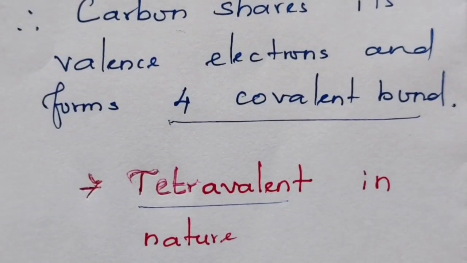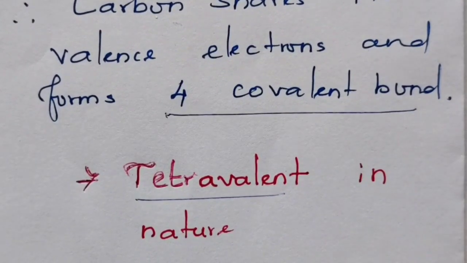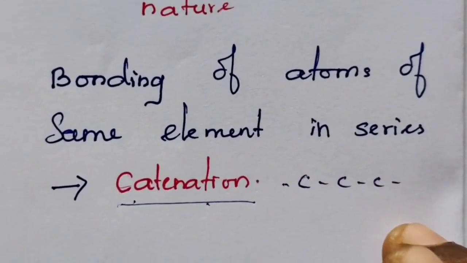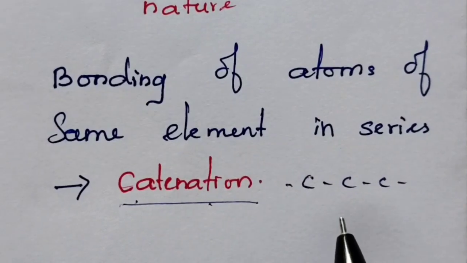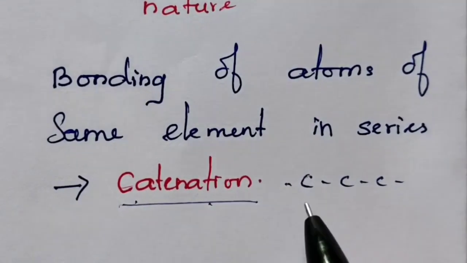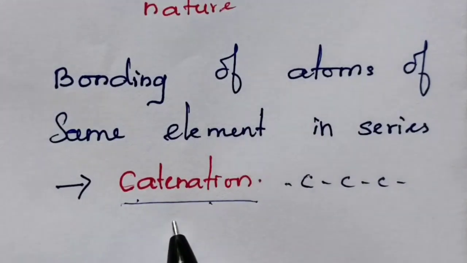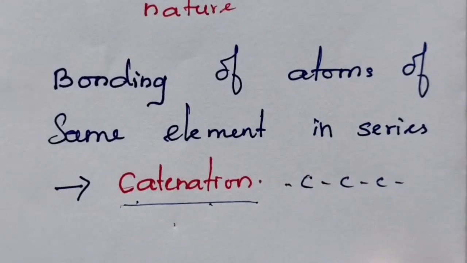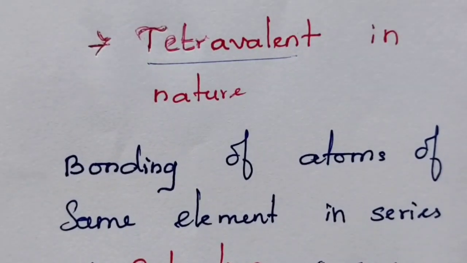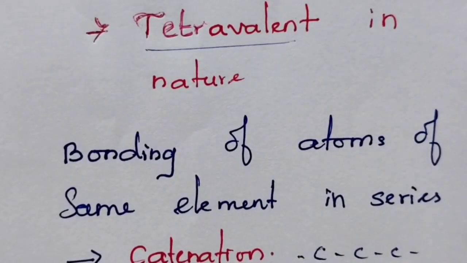Also we studied that carbon has catenation tendency. What do you mean by catenation? Catenation means bonding of atoms of the same element in series. Carbon can form a chain of carbon atoms to any extent. This tendency is called catenation tendency. Carbon has strong catenation tendency as well as tetravalent character. Because of these two factors, tetravalency and catenation, carbon forms a large number of covalent compounds.